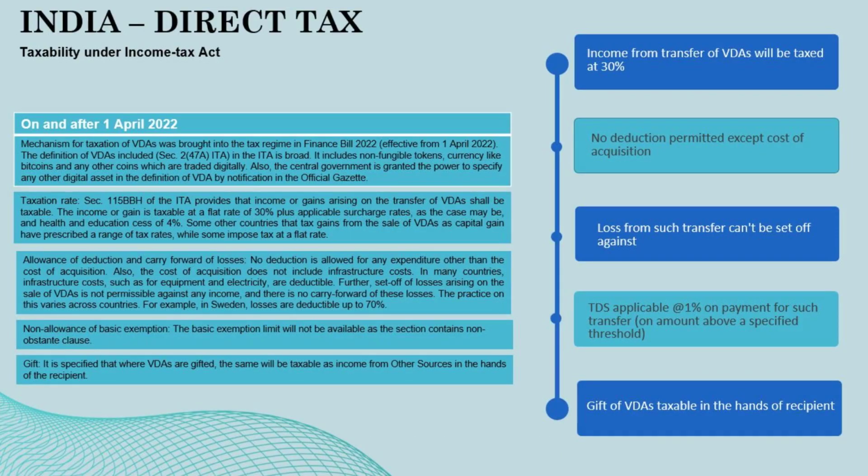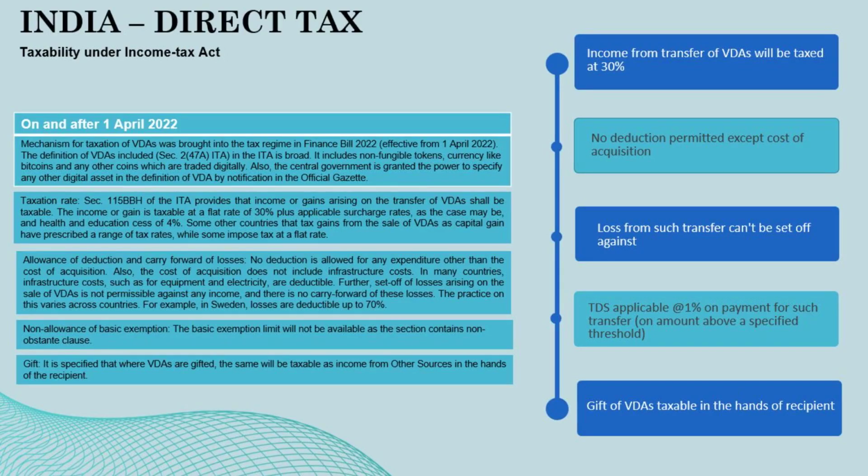The mechanism for taxation of virtual digital assets was brought into the tax regime in Finance Bill 2022, effective from April 1, 2022. The definition of virtual digital assets included in Section 2(47A) of the Income Tax Act is broad. It includes non-fungible tokens, currency like bitcoins, and any other coins which are traded digitally. Also, the central government is granted the power to specify any other digital asset in the definition of virtual digital assets by notification in the Official Gazette.